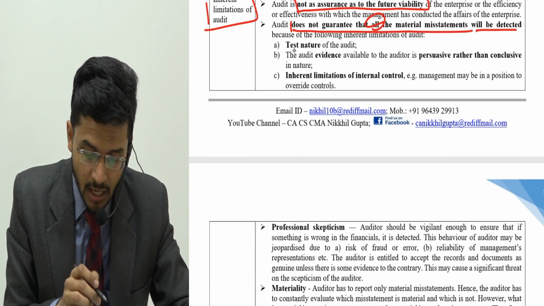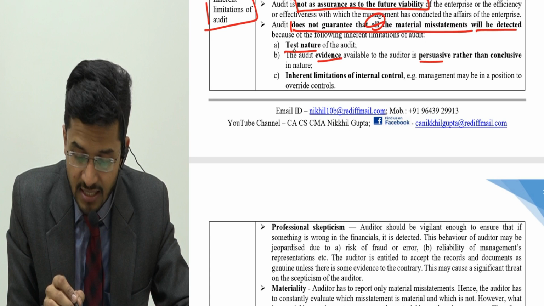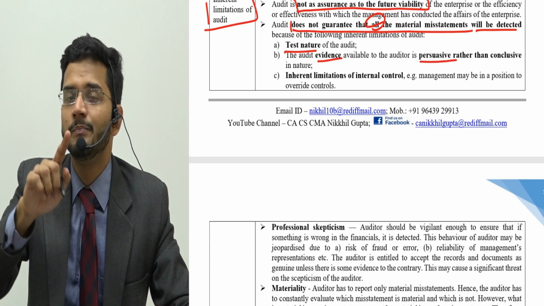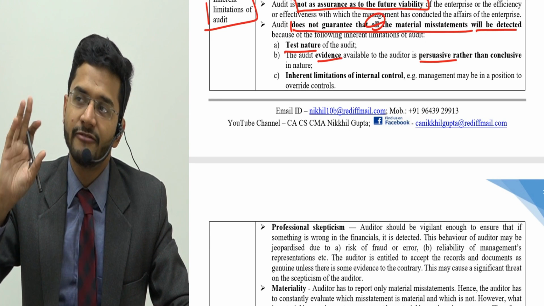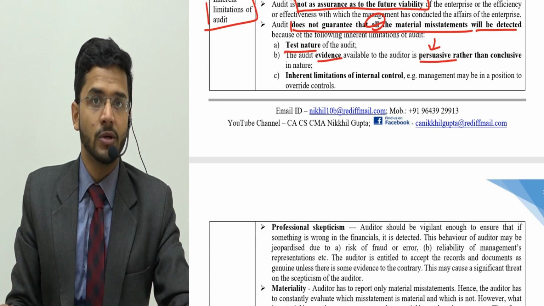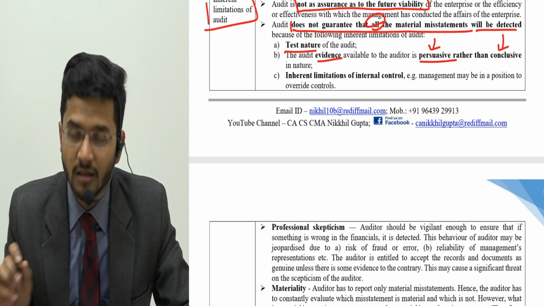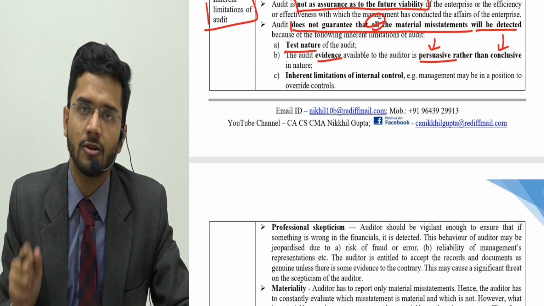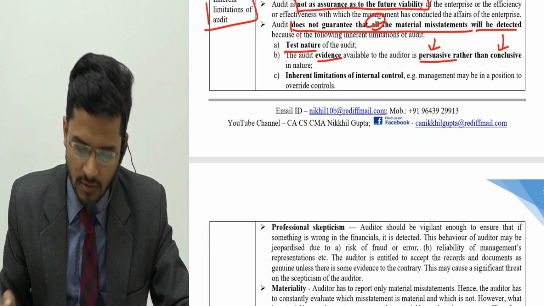There is a possibility because of the test nature, because the evidence is persuasive and not conclusive. Remember, we had a discussion whereby the difference between investigation and audit revealed that audit is persuasive, investigation is conclusive. Persuasive means 70% assurance, conclusive means 100% assurance.